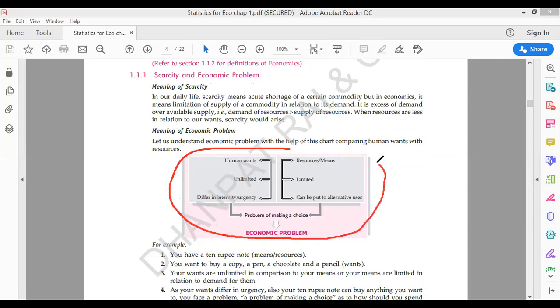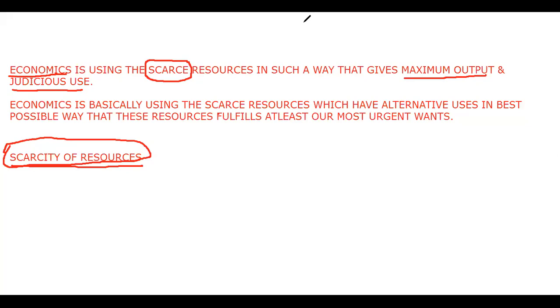I'm just circling it out. Economic problem. The very next question arises: what is economic problem and why does it arise?